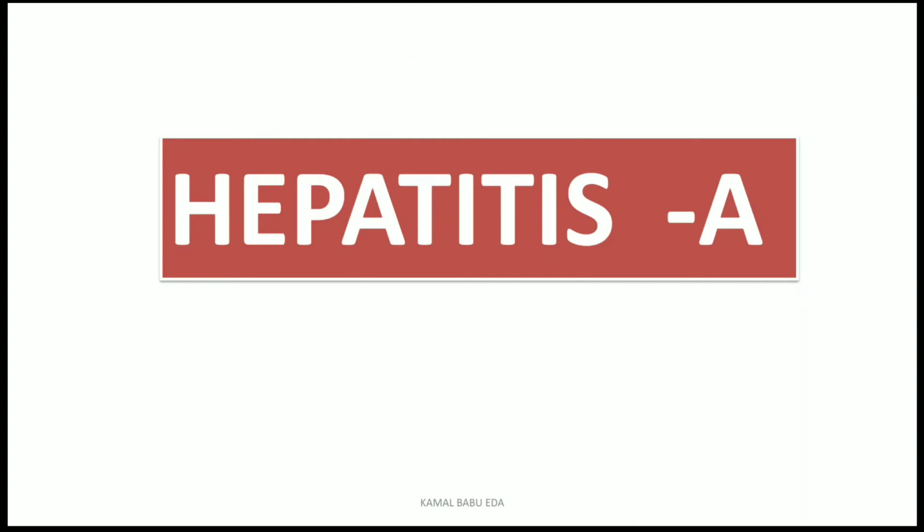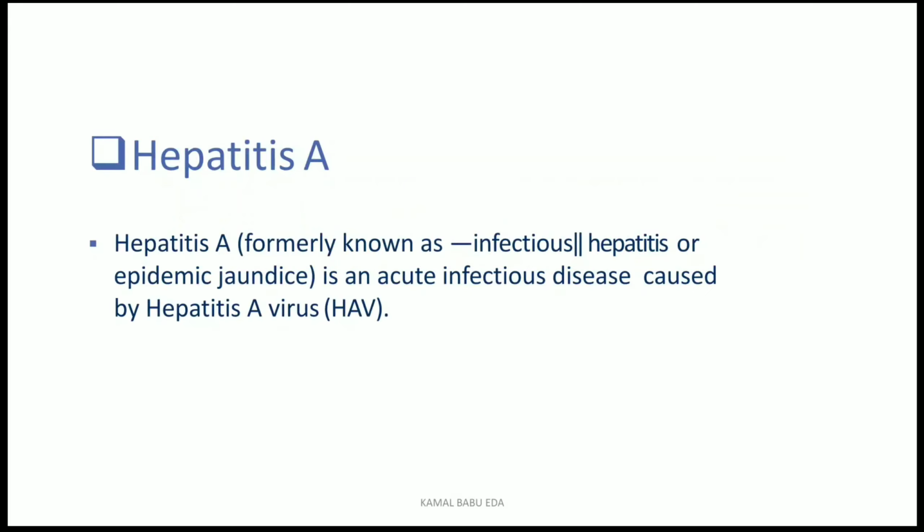Okay, coming to the main topic, we are going to discuss hepatitis A today. Hepatitis A is also known as infectious hepatitis or epidemic jaundice. Hepatitis A, formerly known as infectious hepatitis or epidemic jaundice, is an acute infectious disease. It is mainly caused by the hepatitis A virus, also known as HAV.